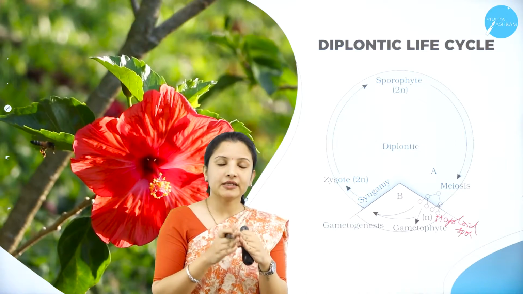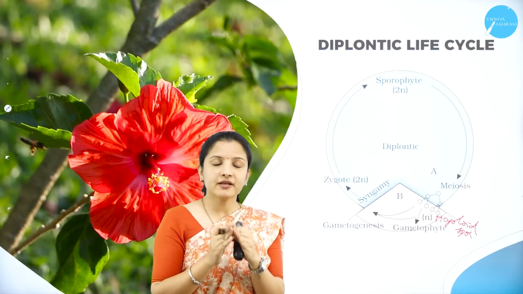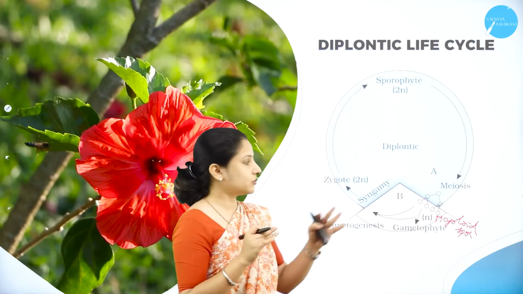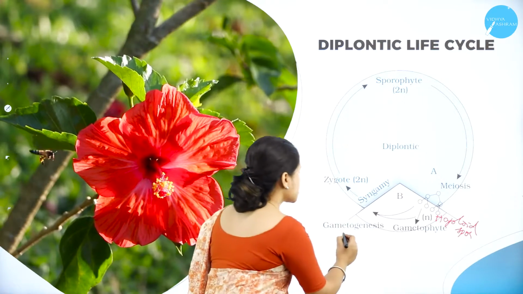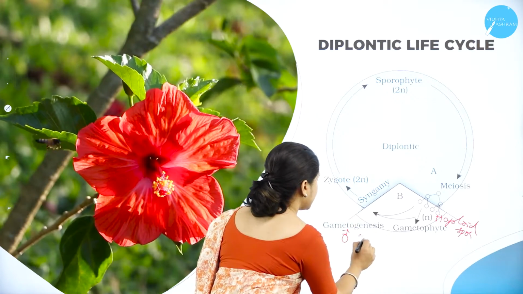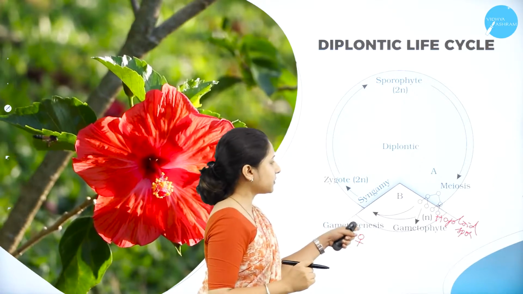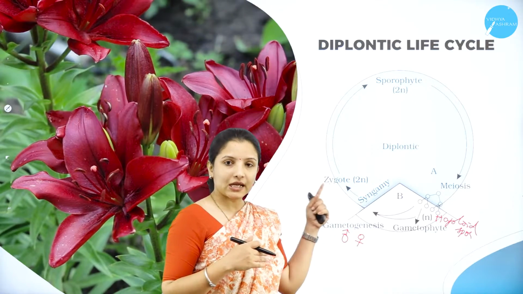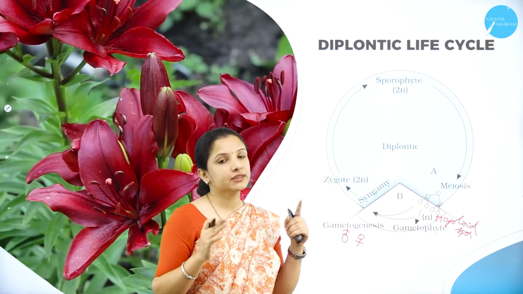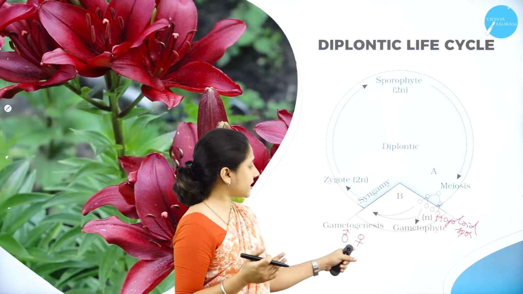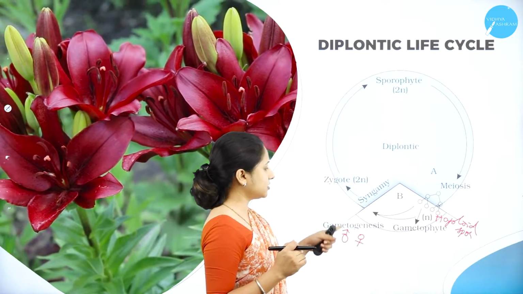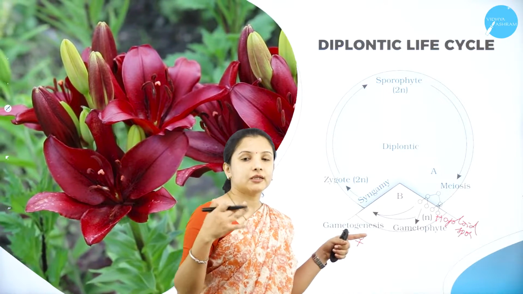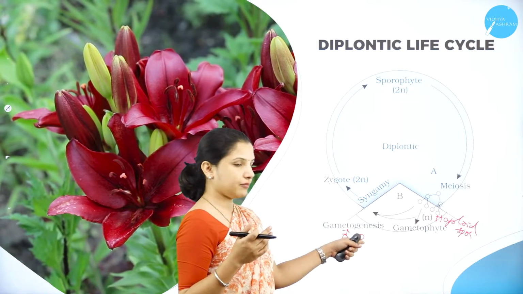So the gametophyte is the plant body that bears the gametes. In the gametophyte, gametogenesis will occur, that is, the production of the male and the female gametes. I told you this type of alternation of generation is usually seen in sexual reproduction, because here always male and female gametes are involved. So in gametogenesis, there is the genesis or the birth of the male and the female gametes.